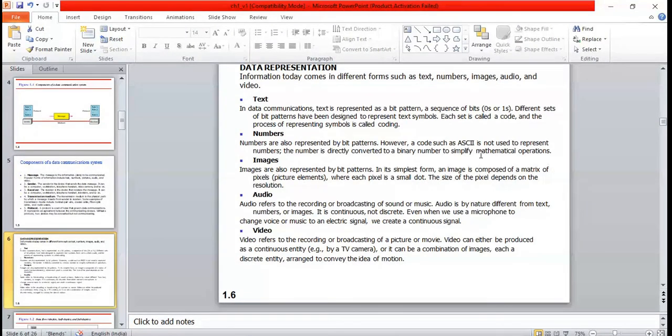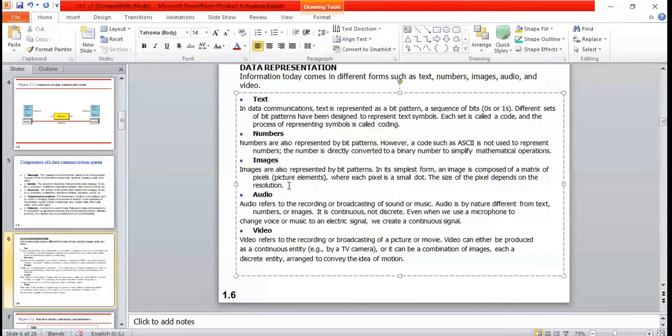Okay, so that is the way in which images are represented, where each pixel is a small dot. You can zoom into your images and you will see that an image is formed with the help of several dots. Each dot indicates a pixel, which is called a picture element. The size of the pixel depends on the resolution. So this is about images.